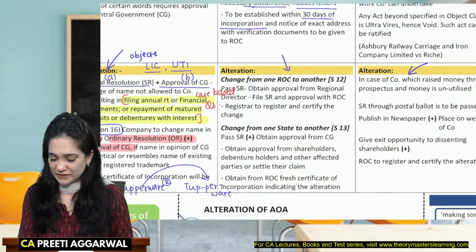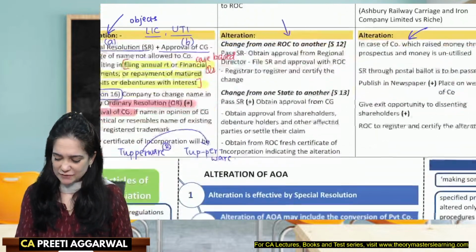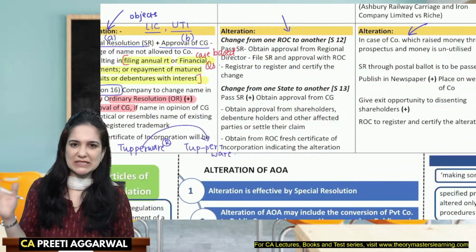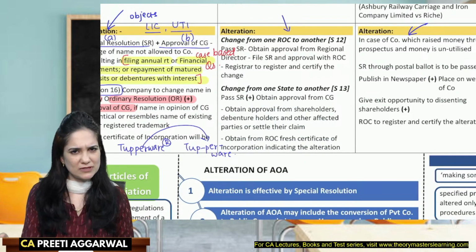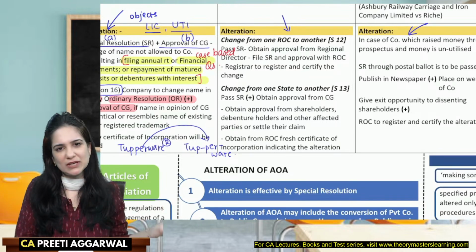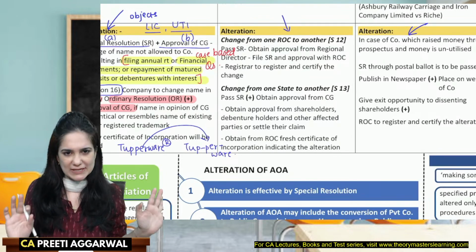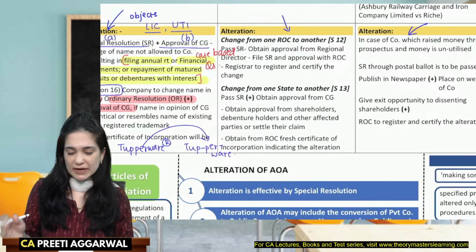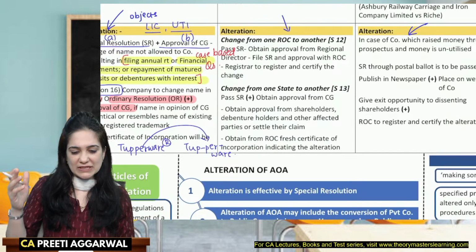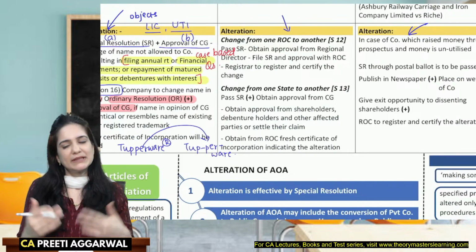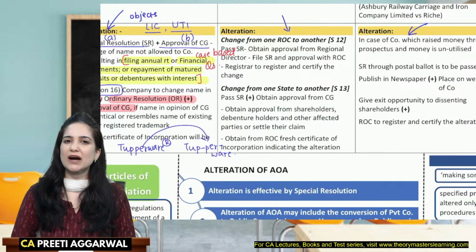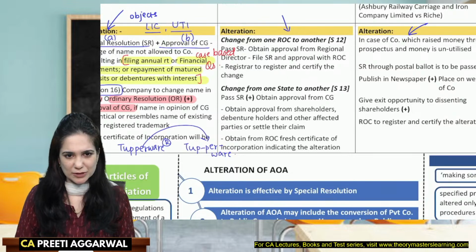Acha, change of registered office. See, if I am shifting from one building to the other building within the same state, city, village, town, then I need not trouble the shareholders. You're just shifting from one building to the other building. Just pass a board resolution, work is done. If you are altering from one city, town, village to the other city, town, village, but within the same ROC, then you need to approach the shareholders and ask for their approval by passing a special resolution.